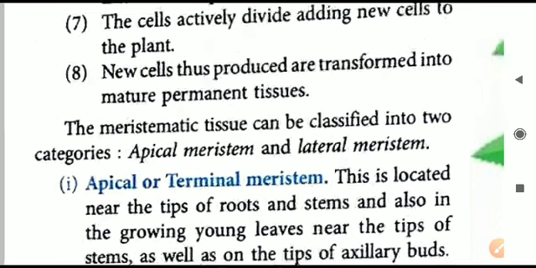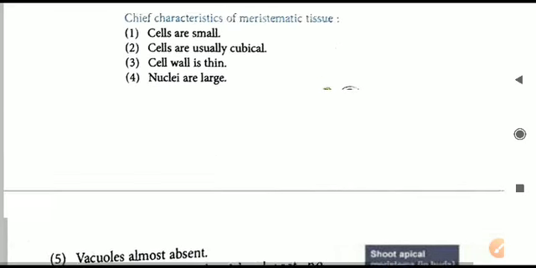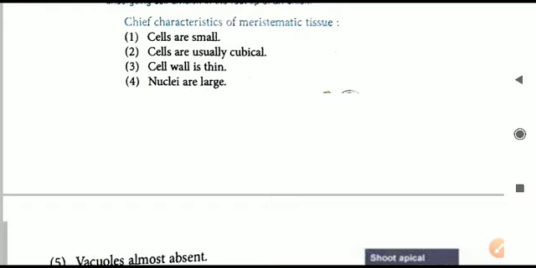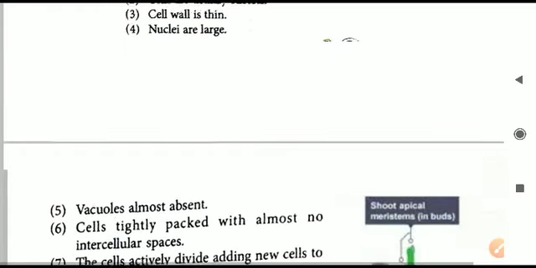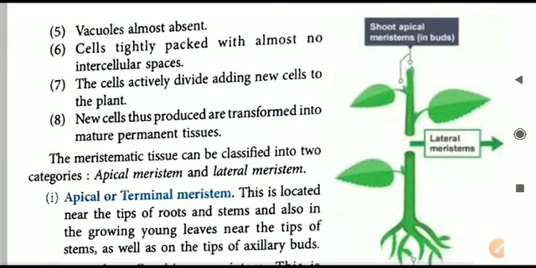So these are all the properties or characteristics of the meristematic tissues. You have to go through them and learn them. The cells are small, they are cubical in shape, the cell wall is very thin, the nucleus is large, vacuoles are not present, the cells do not have intercellular space. New cells are added actively because of the division that is going on in the meristematic tissues. And the last one, the mature meristematic cells will convert themselves into permanent tissues.